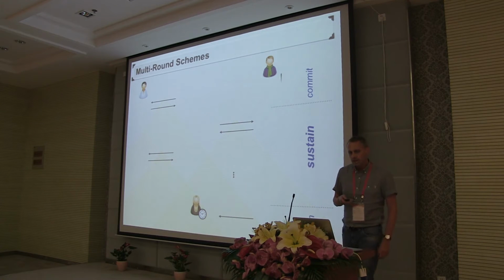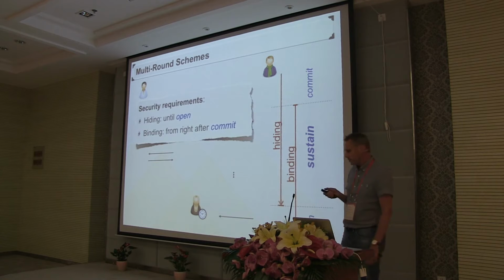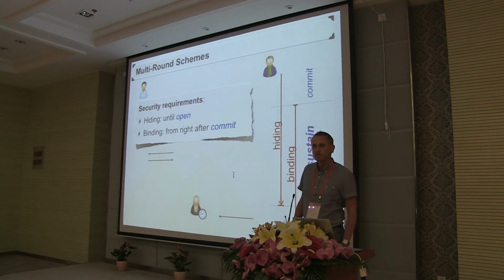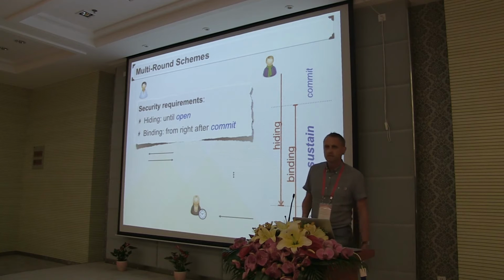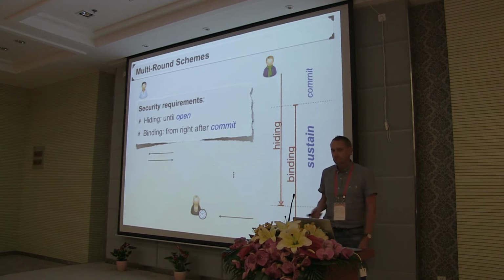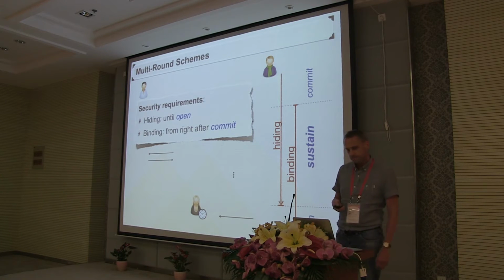And we want that the hiding property holds until the end of the sustain phase, and the binding property holds from the start of the sustain phase, so that this sustain phase mimics the time when the vault is on the table, but it's still closed, so the prover cannot change his mind, and the verifier cannot see the message. And of course we want to keep this sustain phase alive as long as possible, or at least as long as necessary.